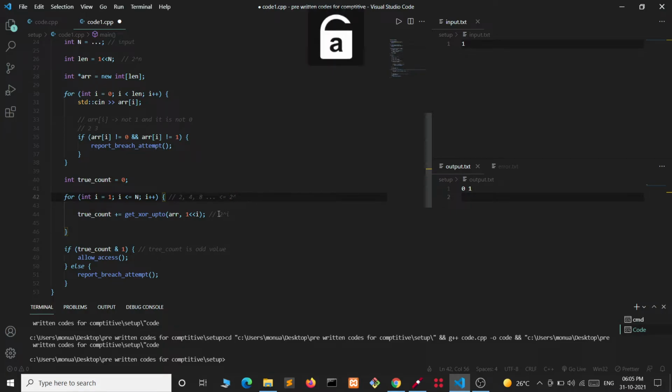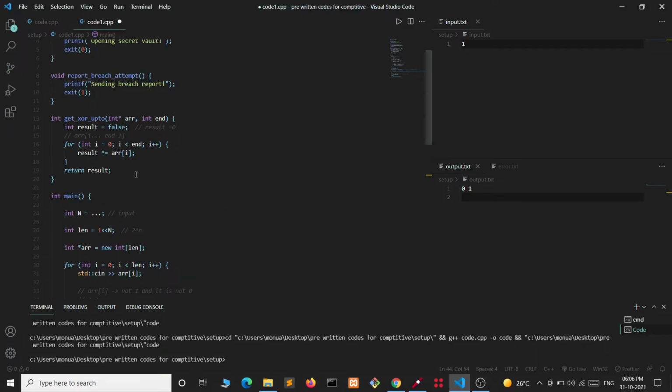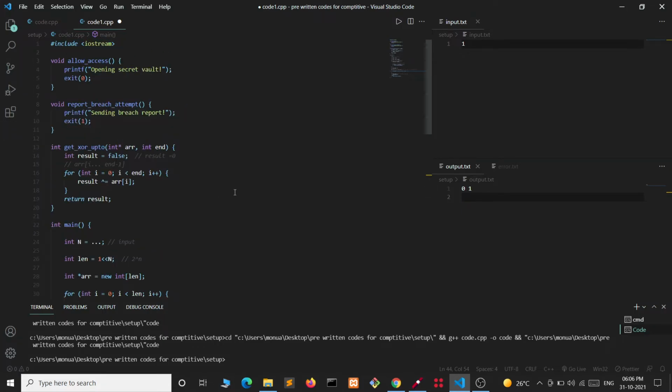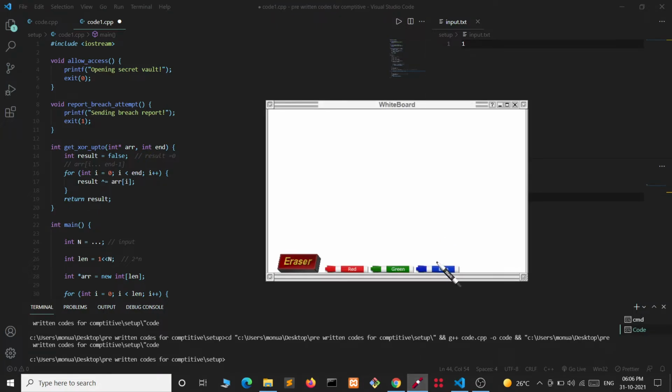If you take this as i, like this is 2 to the power 1, this is 2 to the power 2, this is 2 to the power 3, we can say 2 to the power x with x less than or equal to n. So we are passing them like this, and we are taking the XOR of all the values, and we need this true count to be an odd number. Now let's see how we will do it.